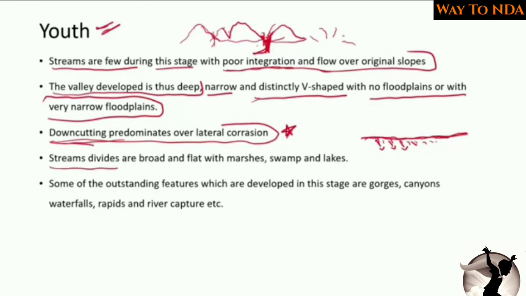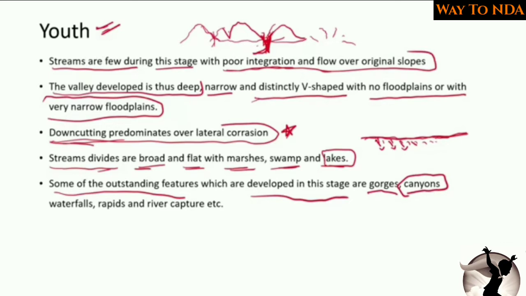Then stream divides are broad and flat with marshes, swamps and lakes. This again is very important. Streams can be distinctly identified. Streams will not be integrated, they can be identified very easily. Then some of the outstanding features which are developed in this stage are gorges, canyons, waterfalls, rapids and river capture. So these are the distinct features of the youth stage of a river.